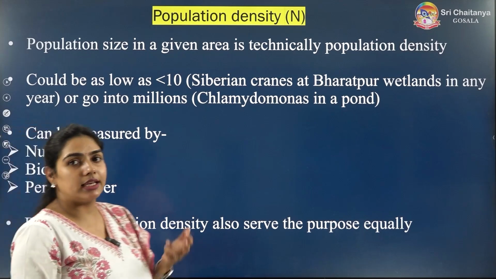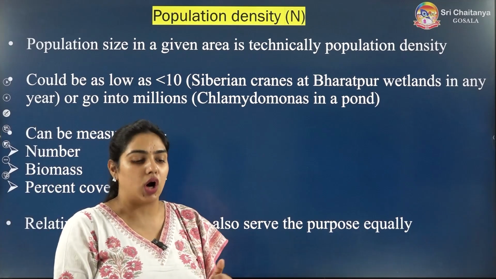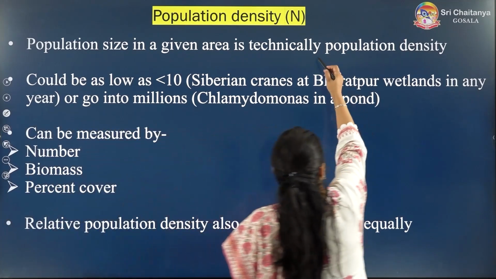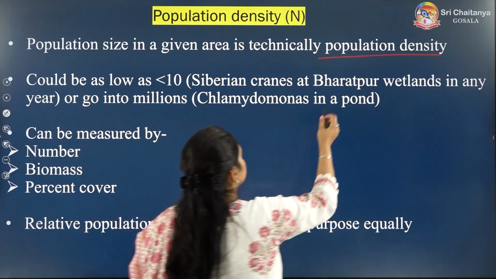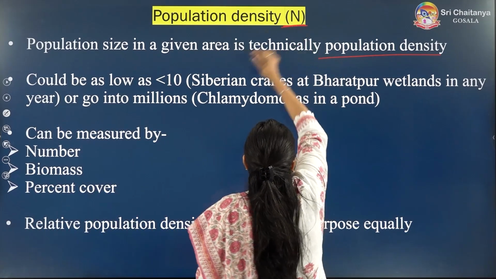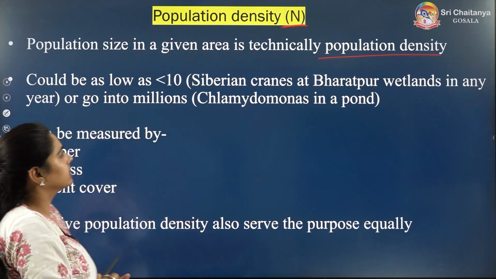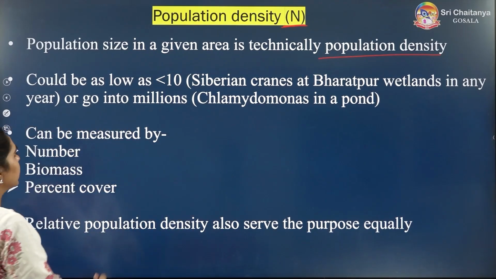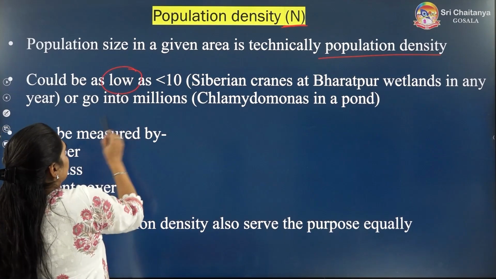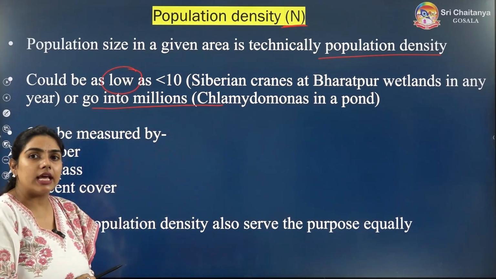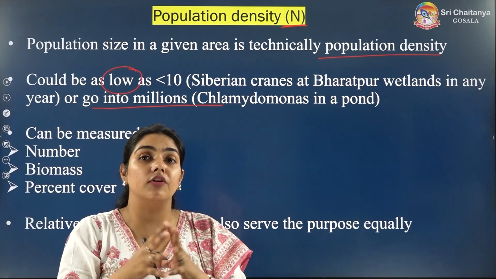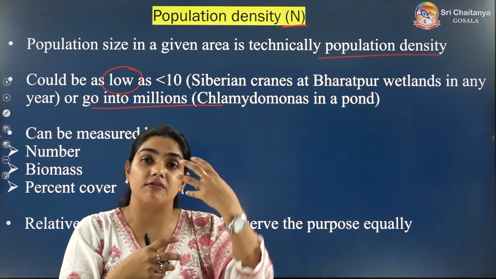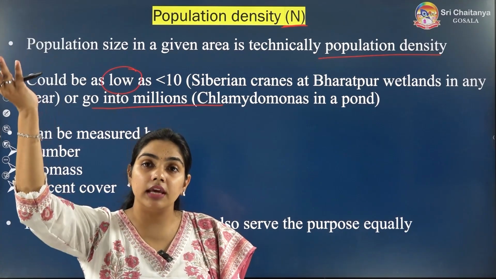Population size in a given area is technically called population density, and it is designated as N. I have already told you it is designated as N. So it can be very low, it can be in millions, it can be very high as well. The number of organisms in a population can be very less, or it can be very high.